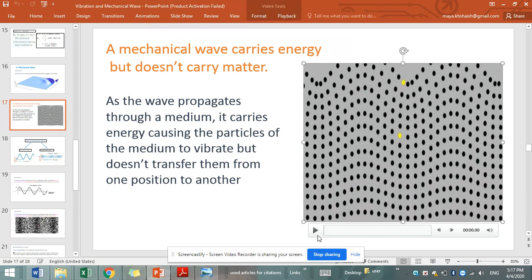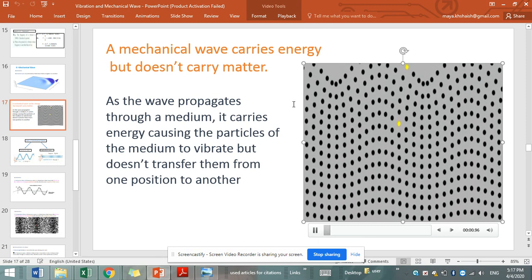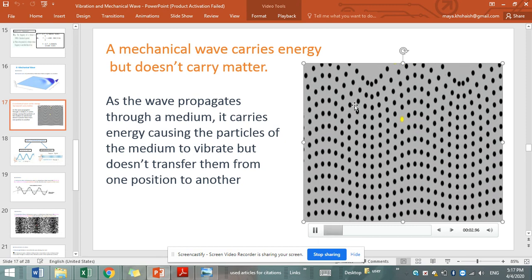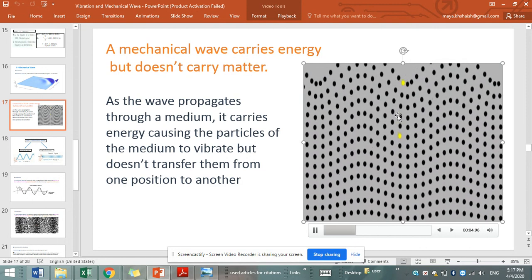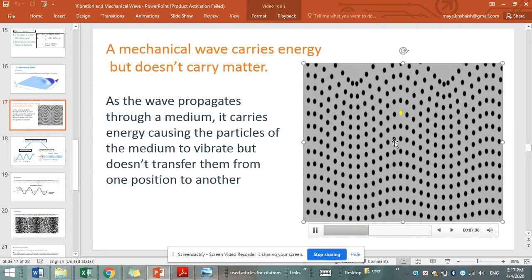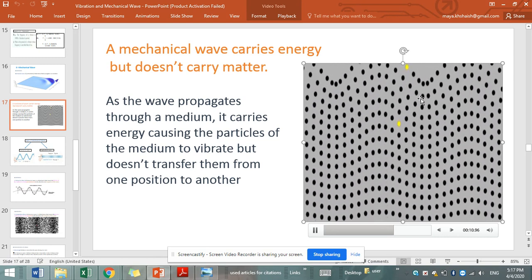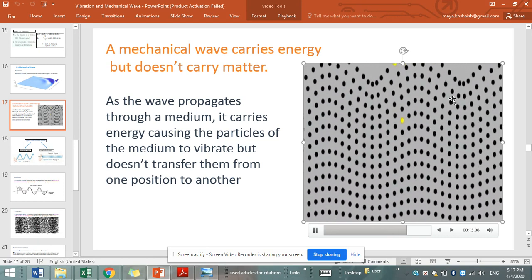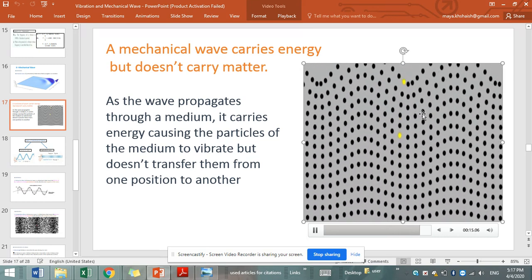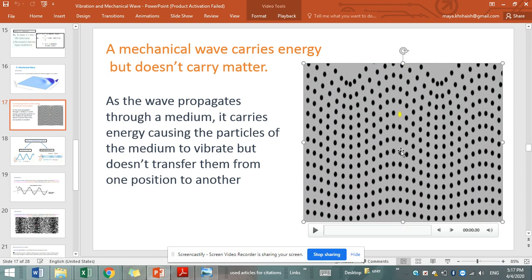As the wave propagates from left to right, we marked two particles in yellow. We can see that as the wave propagates through them, it doesn't transfer them from one position to another, but it causes them to vibrate up and down.